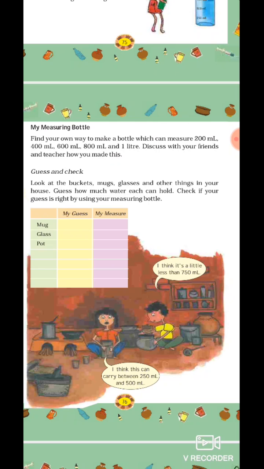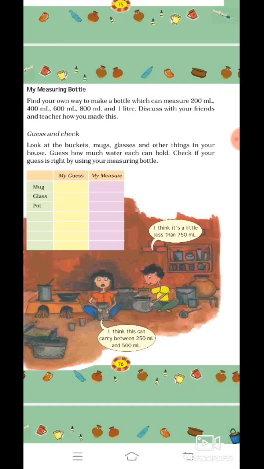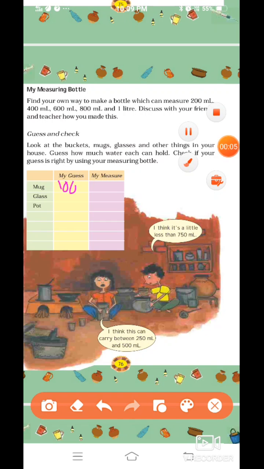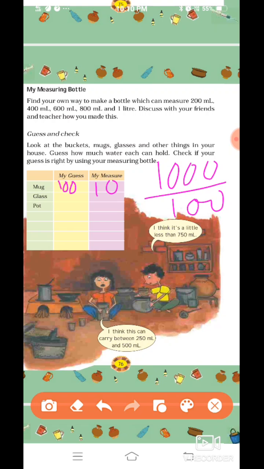Guess and check. Look at the buckets, mugs, glasses and other things in your house. Guess how much water each can hold. Check if your guess is right by using your measuring bottle. Suppose my mug holds 100 ml of water. Now to fill a 1 liter bottle, how many times do you have to pour 100 ml? So divide 1000 by 100. So you will get 10 times. Yes, so on you have to find for different objects.